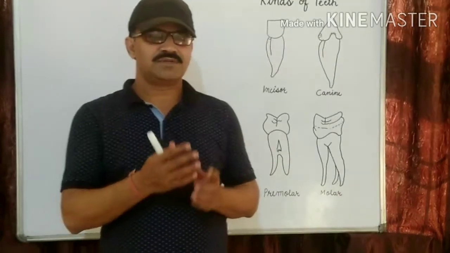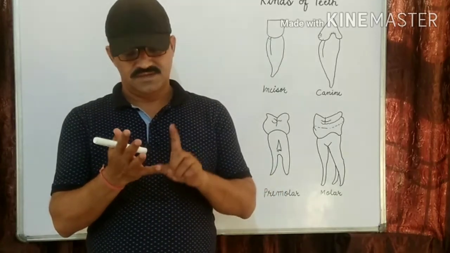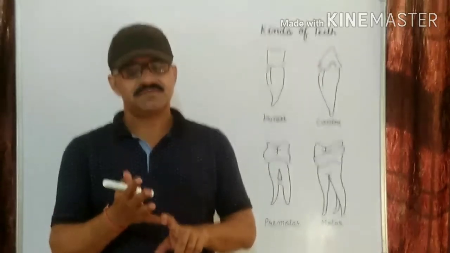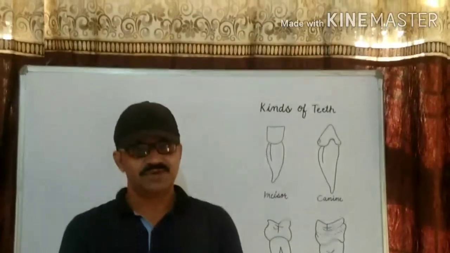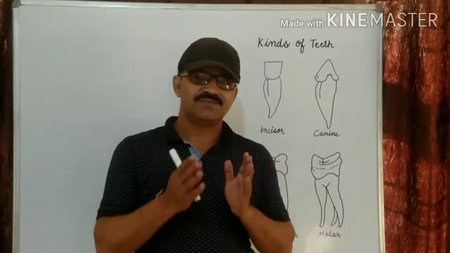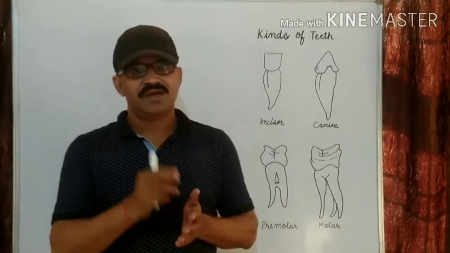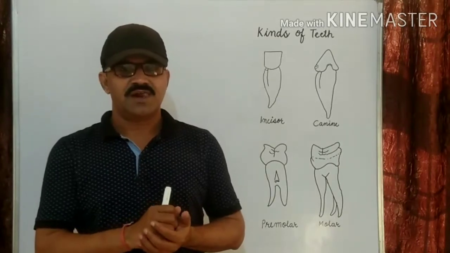We talked about the different types of nutrients: carbohydrates, fats, vitamins, minerals and proteins. We talked about the balanced diet. What is a balanced diet? A diet containing all the nutrients in proper amounts is called a balanced diet.